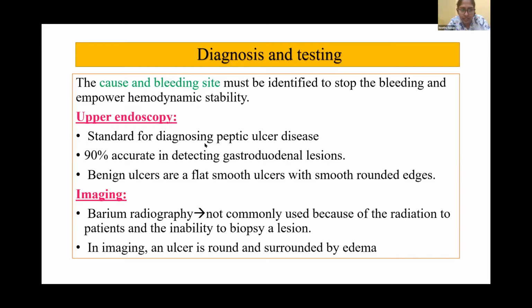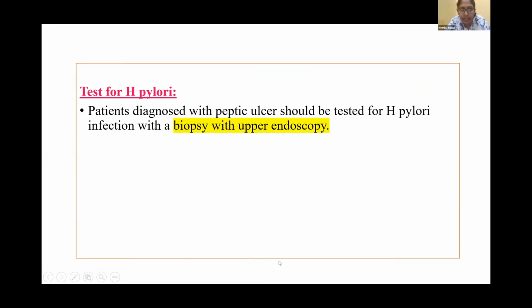And on endoscopy, benign ulcers are flat, smooth ulcers with smooth, rounded edges. Coming to imaging, mostly barium radiography. This is not commonly used because of the radiation to patients and the inability to biopsy the lesion by barium radiography. And in other imaging, we can see the ulcer as round, surrounded by edema.